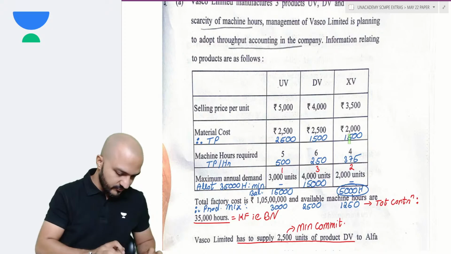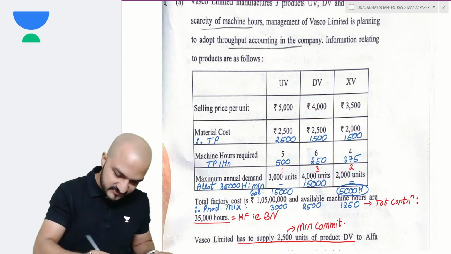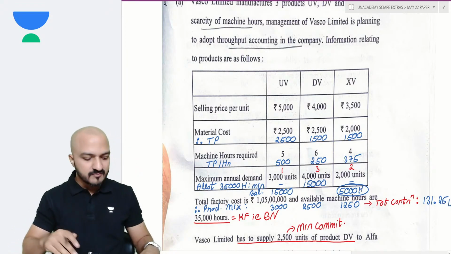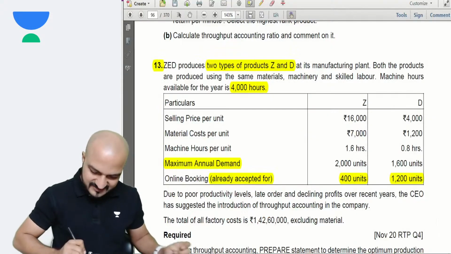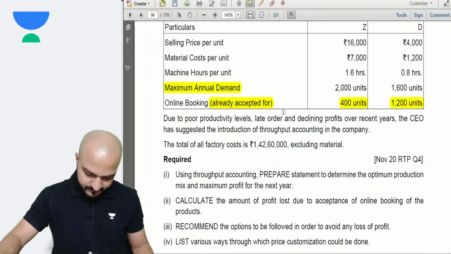2500 into 1500 and 1250 into 1500. Total 131.25 lakhs. Then minus the other fixed cost will give you the profit. See, that's exactly what you had even in my classwork question. Let me compare.